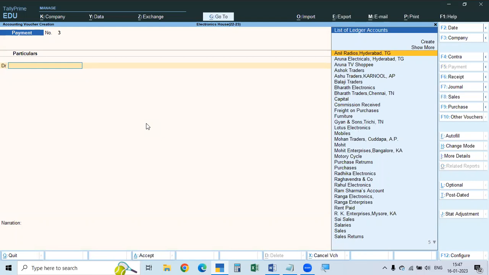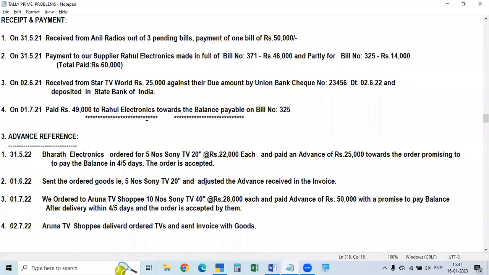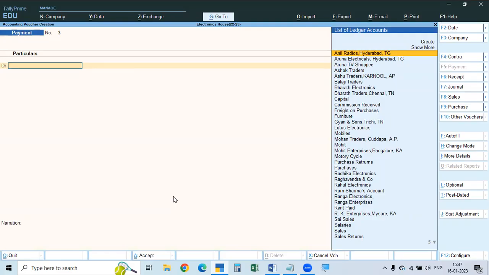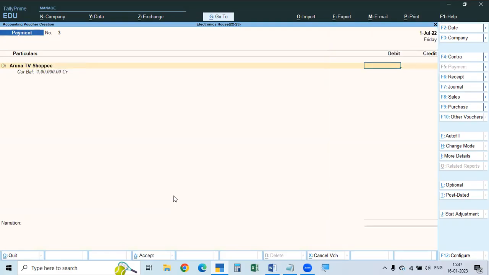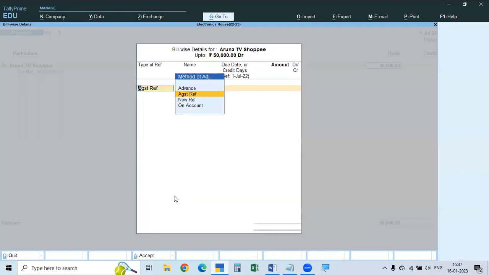Sorry. In the receipt, it is from whom you received or why you received. In the case of payment, it is whom you paid or why you paid, and then how you paid, cash or check. So whom did you pay? What is the name of the party? Aruna TV Shopee is there already. Aruna TV Shopee debit, how much? 50,000 rupees we paid.